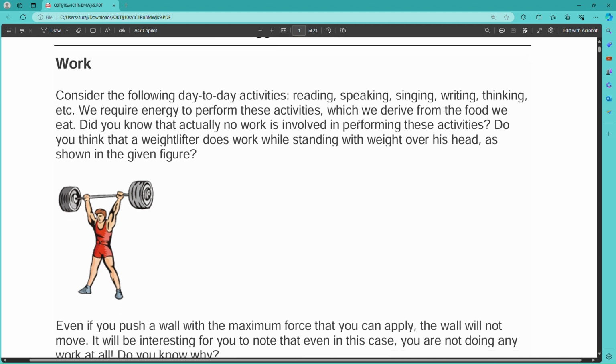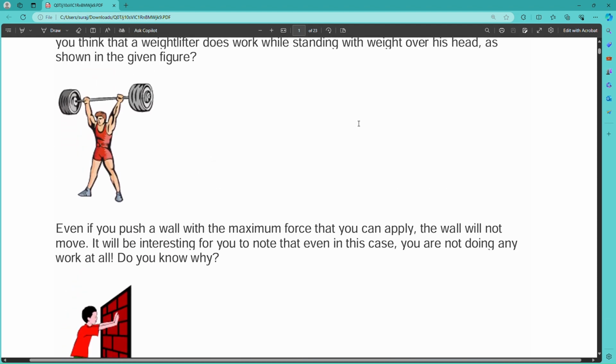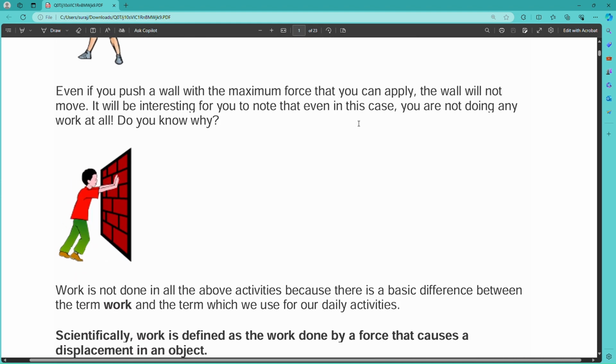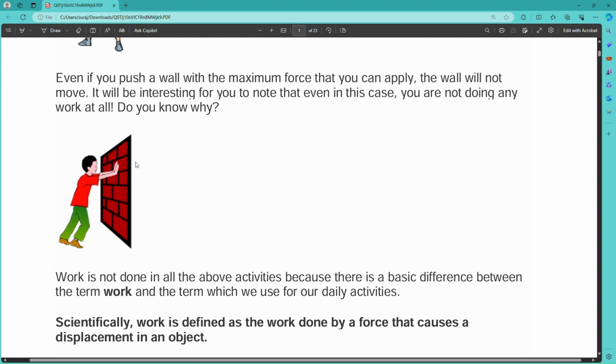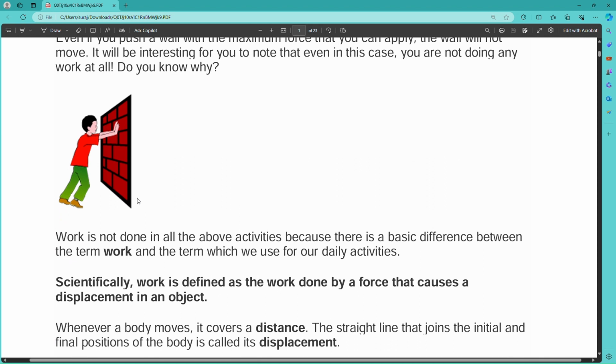So in physical work, if you lift a dumbbell or you are pushing a wall, in this case if you lift a dumbbell from the ground upward, the body is moving somewhat, but if you are applying force upon a wall it does not move, but you are getting tired. So you might be thinking that you have done work, but it is not work. In simple language, work is said to be done if you apply force upon a body and the body gets displaced. If you apply force and the body does not displace, you cannot say that work is done.